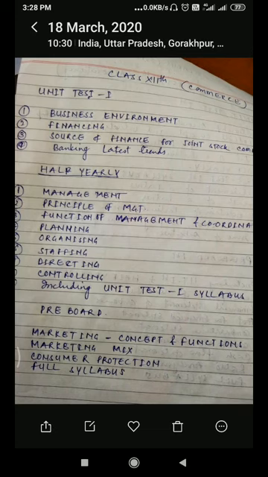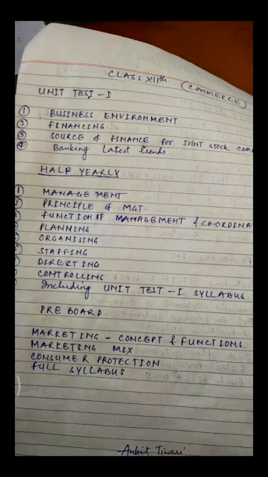Under the first chapter, we will study the concept of business environment, importance of business environment, and dimensions of business environment. There are 2 types of dimensions, micro and macro.